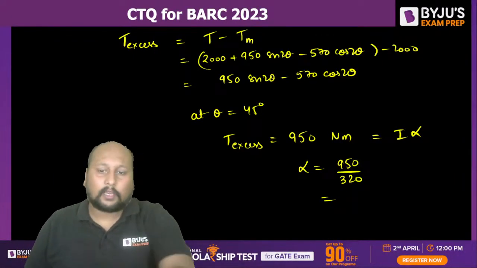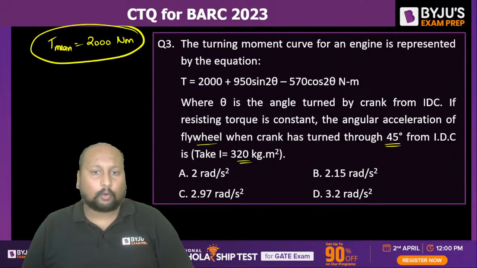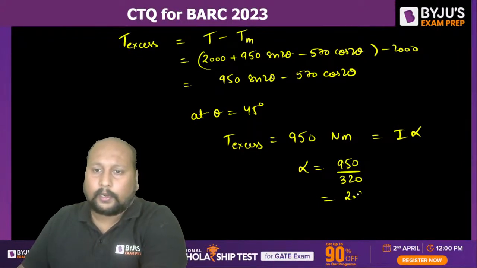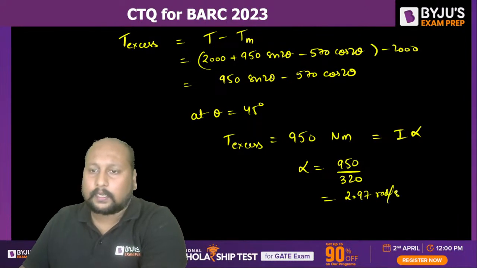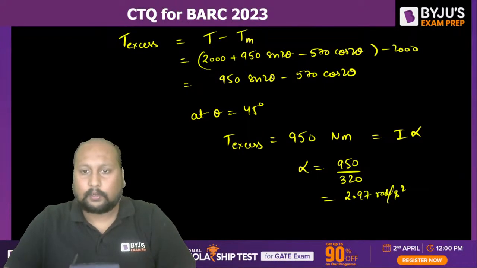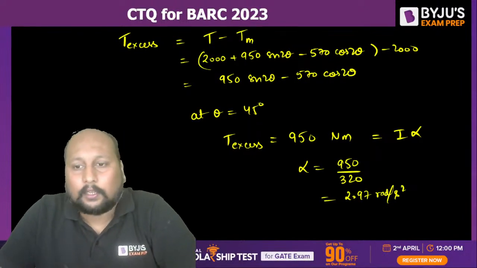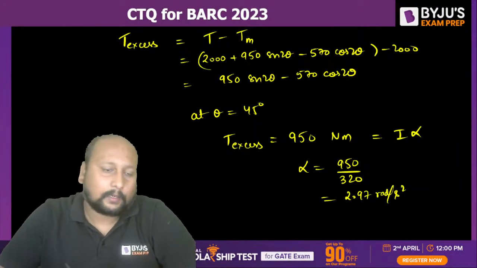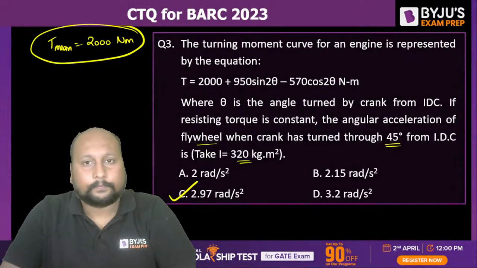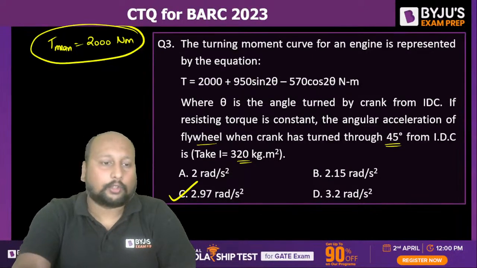950 by 320. Rishi is saying option C, 2.97. Anyone else? Are we getting 2.97 radian per second square? 2.97 radian per second square will be the correct answer. Let us cross check: 950 divided by 320 is 2.968, precisely. So rounded off, we can say 2.97 radian per second square. Option C is the correct answer. Clear? Perfect. Chalo, next question on your screen.